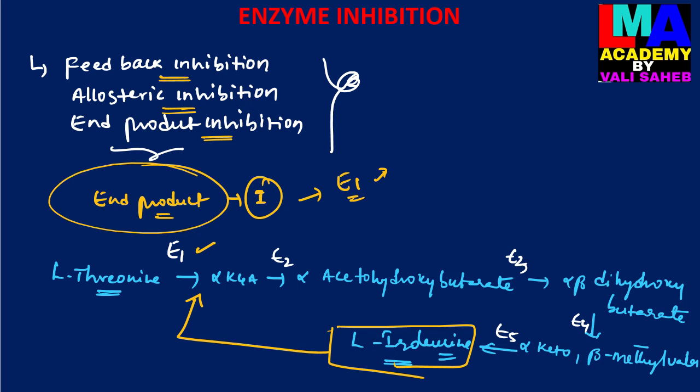Another example I will give here is hexokinase, an enzyme which is mainly involved in the conversion of glucose into glucose 6-phosphate.